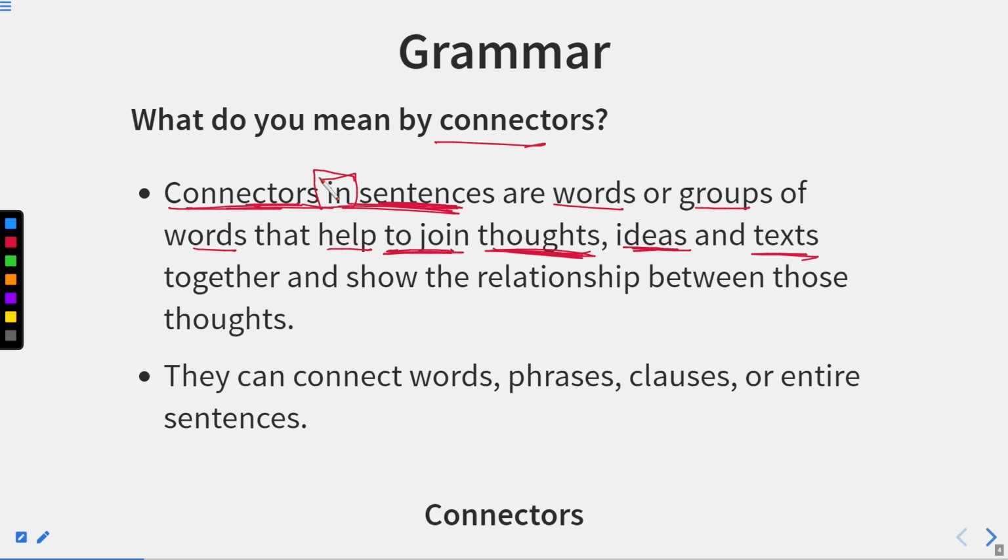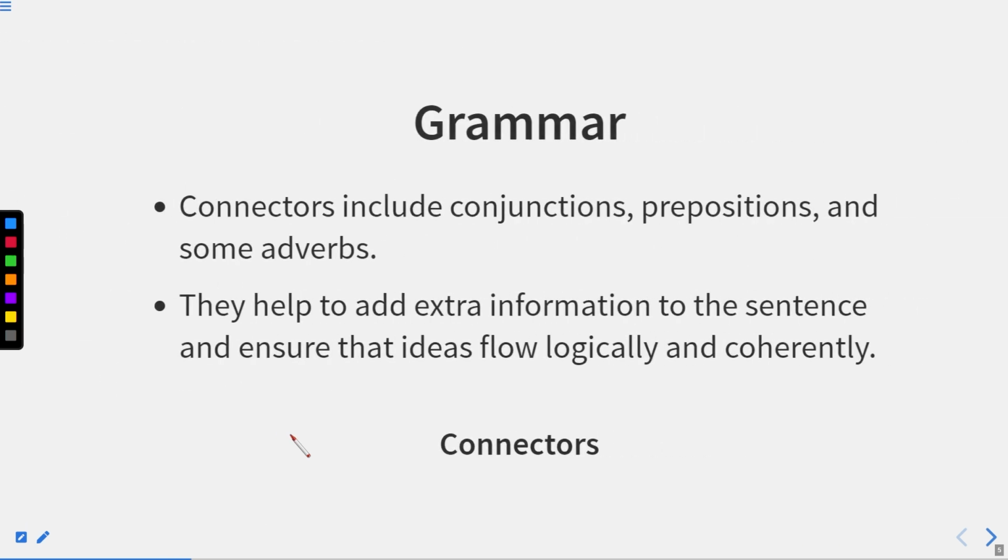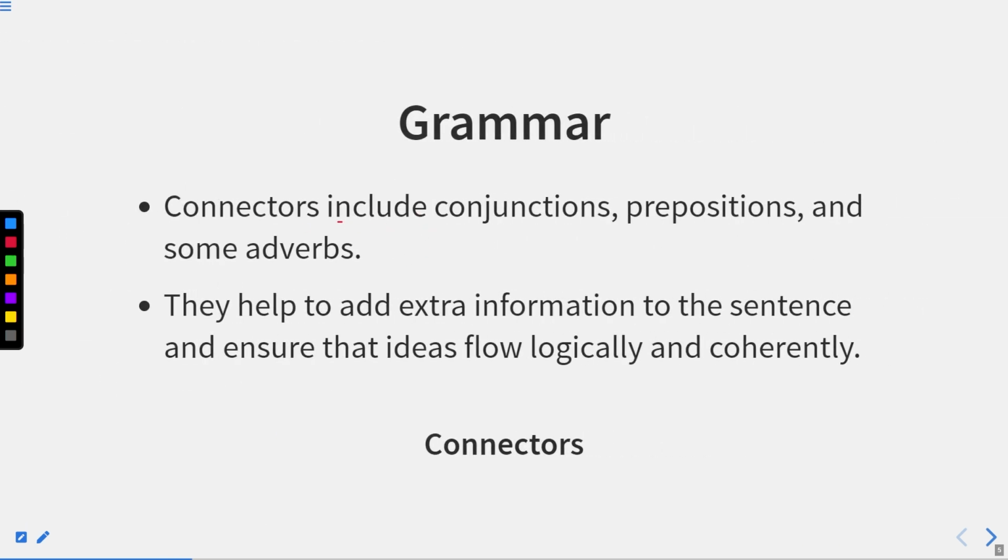Together and show the relationship between those thoughts. They can connect words, they can connect phrases, clauses, or entire sentences as well. So this is somewhere like conjunctions that join two sentences, clauses, phrases, etc. together. But connectors are not only conjunctions, they are prepositions and adverbs as well. It means we can have three types of connectors, that is conjunctions, prepositions, and adverbs.